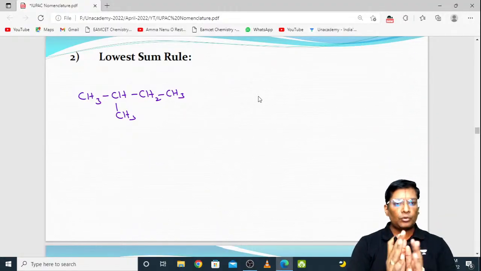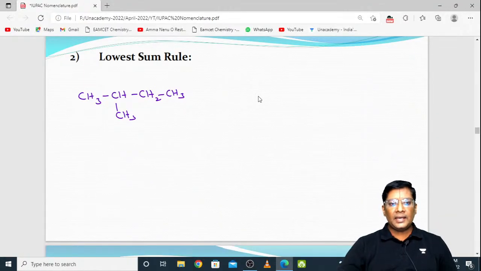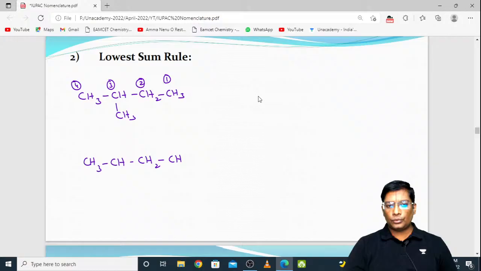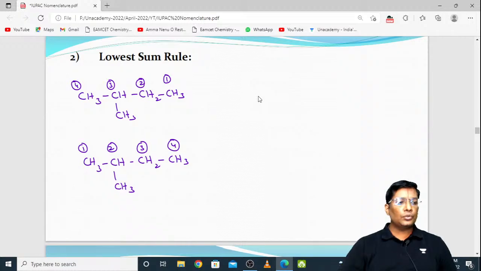If you want to give the numbering to this, I can give the numbering like this: 1, 2, 3, 4. Or otherwise I can give the numbering like this also: CH2, CH3, CH3, 1, 2, third carbon, and fourth carbon. But out of these two, which is the correct one? Anyone please tell me?